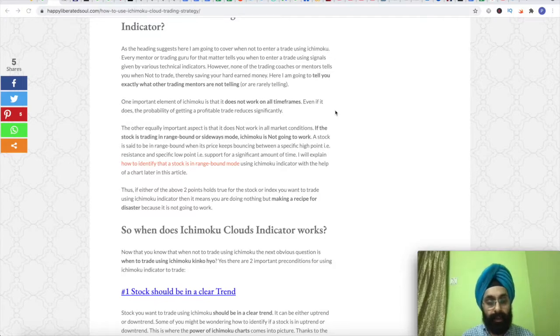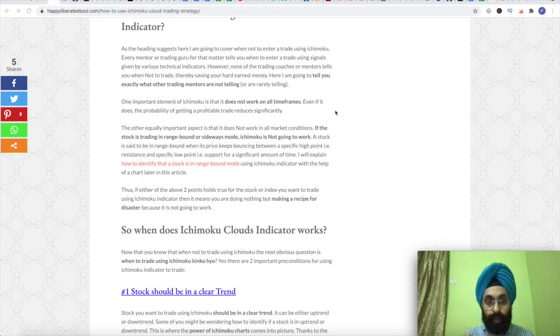Typically, I personally use the 1 day chart and sometimes even the 4 hour chart or a weekly chart to trade on Ichimoku clouds. And sometimes I have to go on a shorter time frame, but I never ever go below 1 hour.